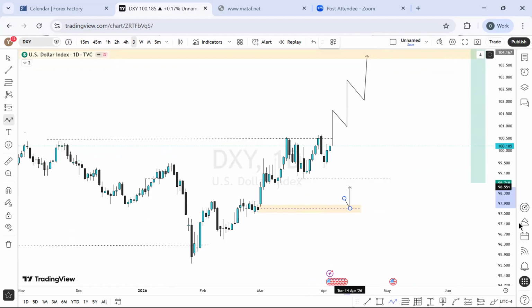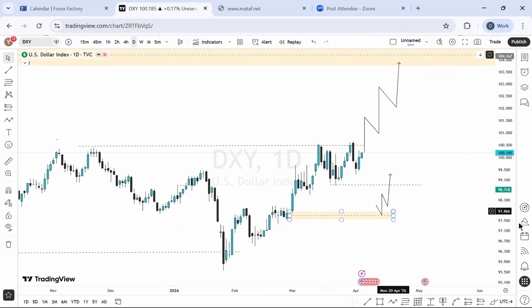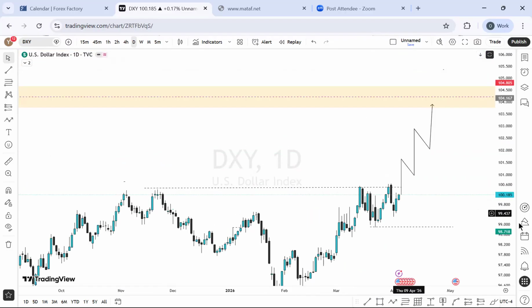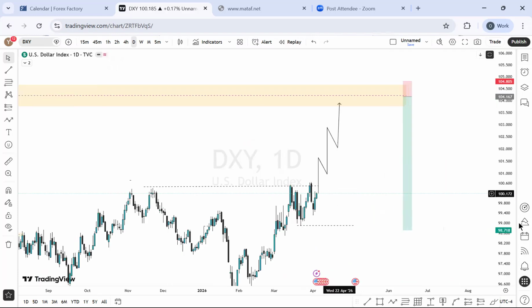But if it happens, just know for sure that this is the potential level where we'll be seeing a bullish momentum going forward. But ideally, that is just by the way. And that being said, it means my projection on this still remains solid. I have a strong bias that we will be breaking this level going forward into the weekly supply zone.